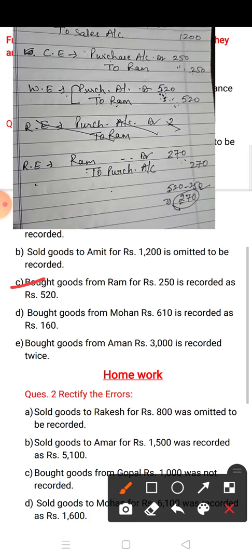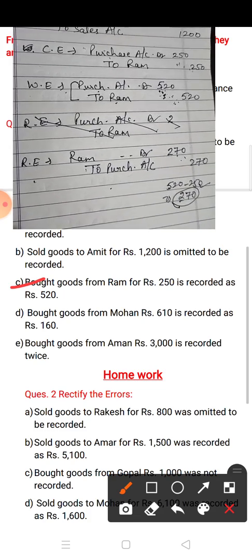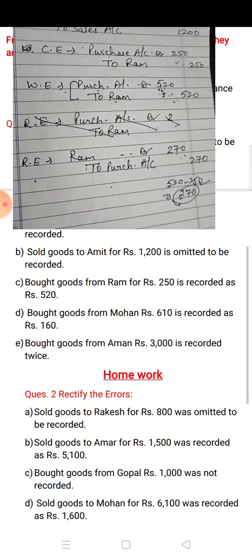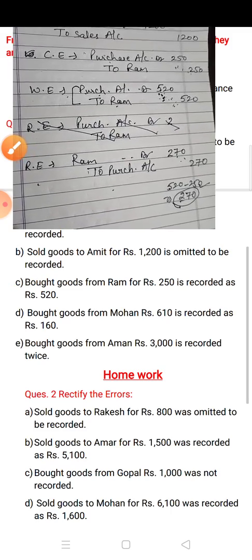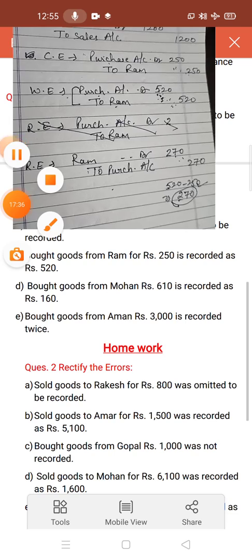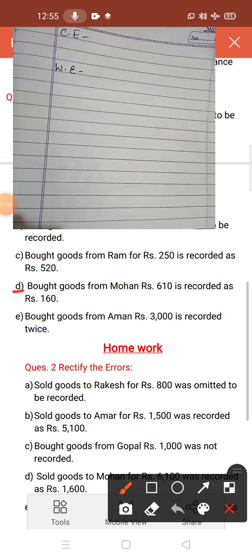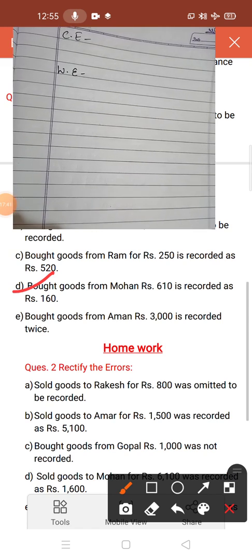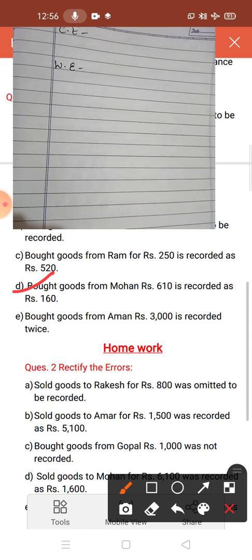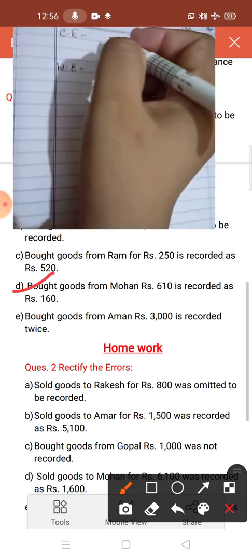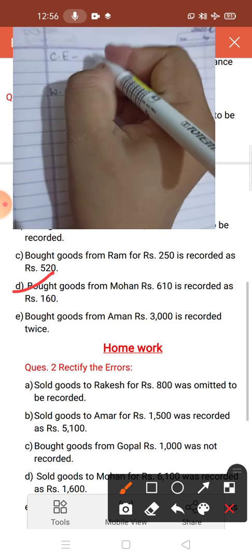Okay. Now the next is, bought goods from Mohan rupees 610 is recorded as 160. So first you have to make the correct entry.